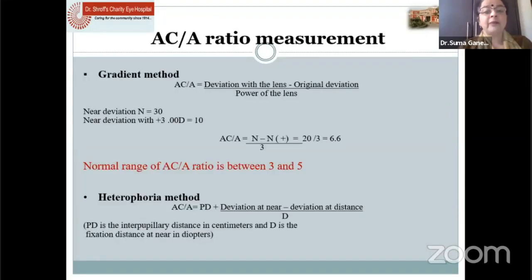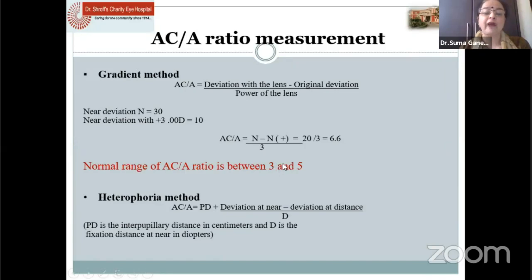And you also measure the amount of AC/A ratio, because this is very important for us to know whether we need to give bifocals or whether we need to go ahead for a surgery. So this is how we measure with the gradient method, deviation with the lens minus the original deviation and divided by the power of the lens, which gives us the ratio.